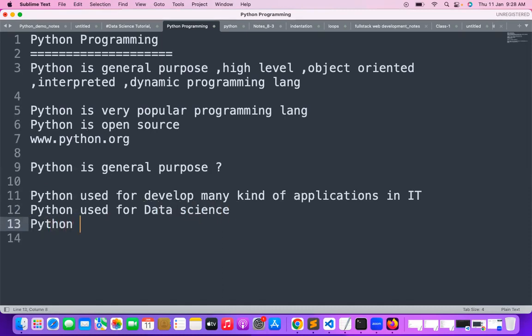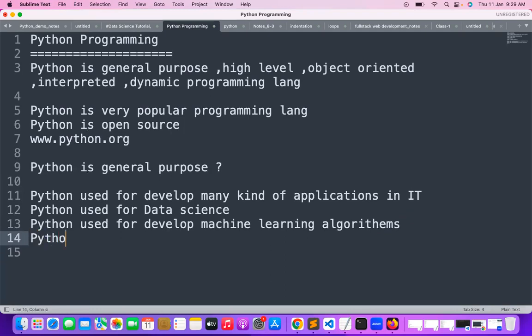Python is used to develop machine learning algorithms. And Python is used to develop and implement deep learning algorithms.